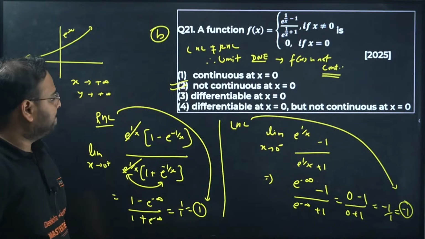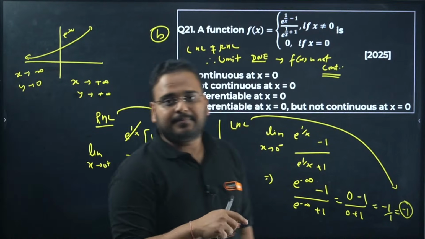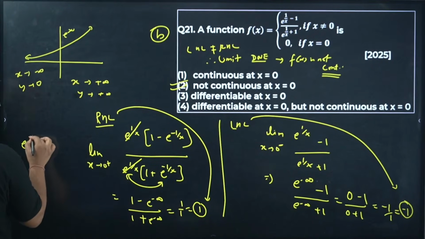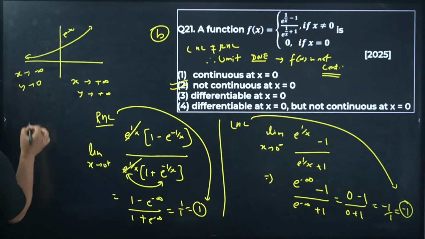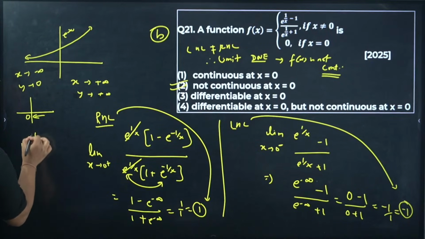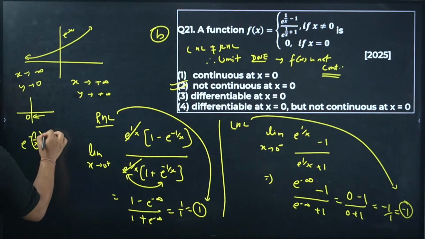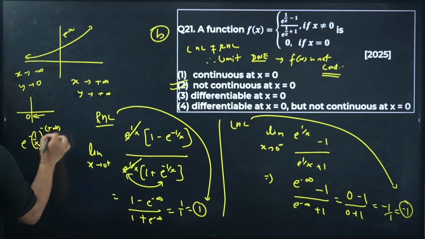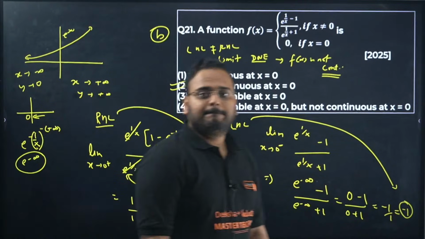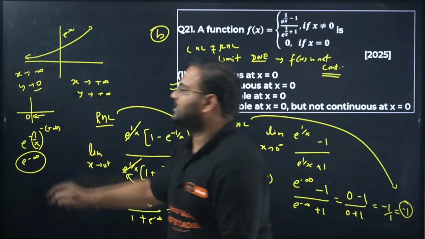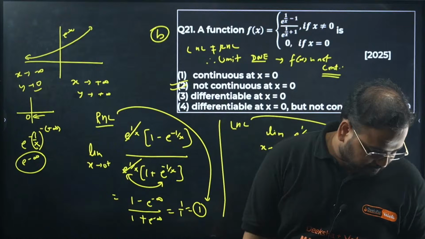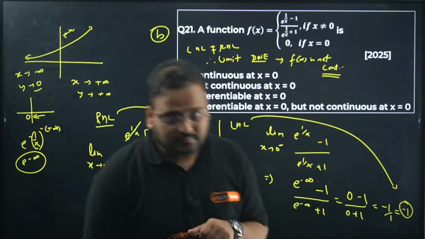Supriya, good job. Anybody has doubt about what I did in the RHL side? Simply take e^(1/x) common to make this. Think about it: if you have e^(−1/x) and x tends towards 0 on the positive side, meaning you go to 0 from the positive values, then 1/x will be plus infinity, so this value will be minus of plus infinity. Combine them, and it becomes 0. RHL is 1, LHL is −1, they are not equal. B is the right answer.